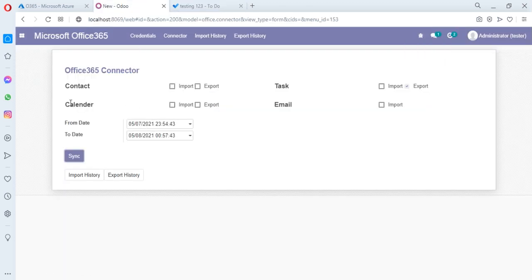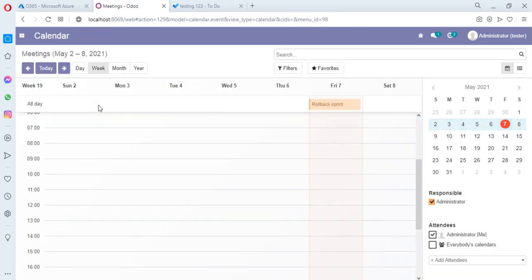The next thing is calendar, and we have to create an event on the calendar, and here the calendar is open.